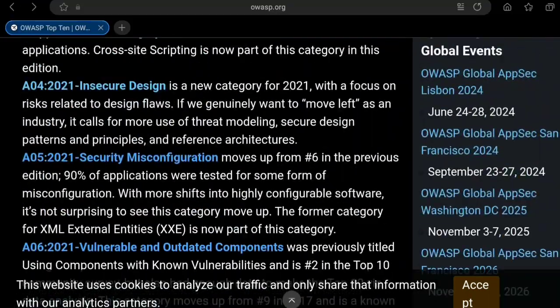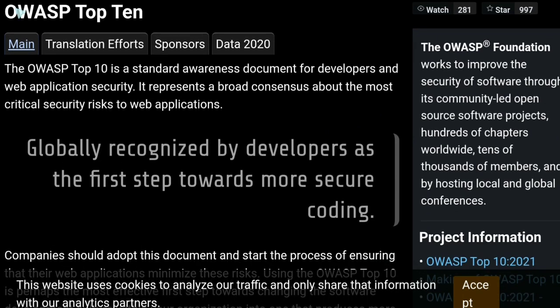Okay, so this was the OWASP Top 10 security risks, which is a standard, and they have an ordering of which ones are the most important. As we see, these patterns keep repeating.